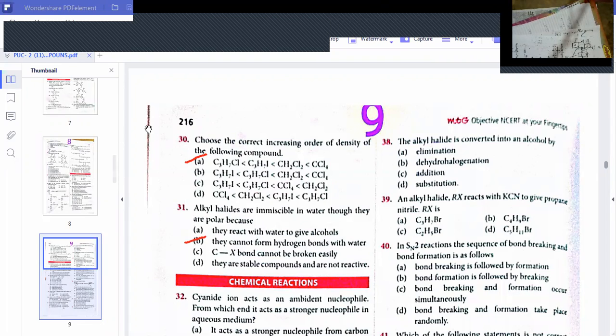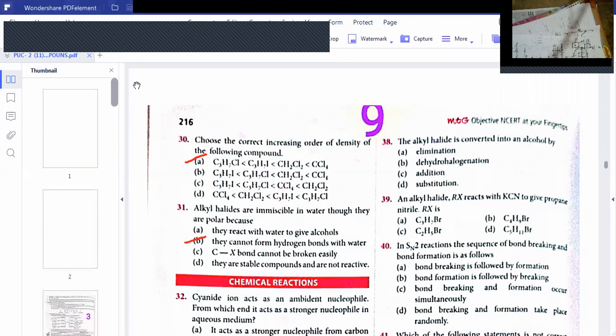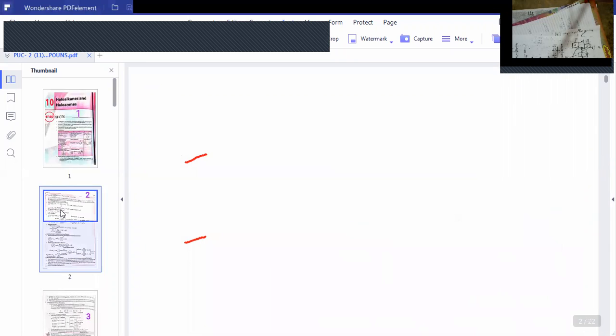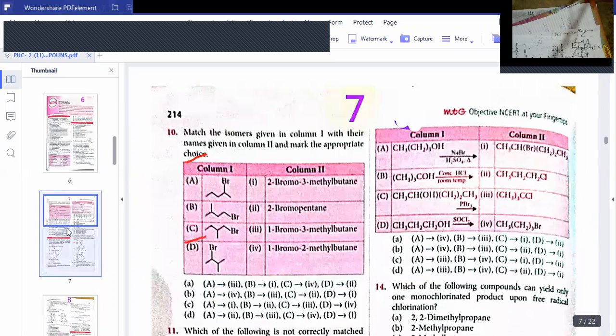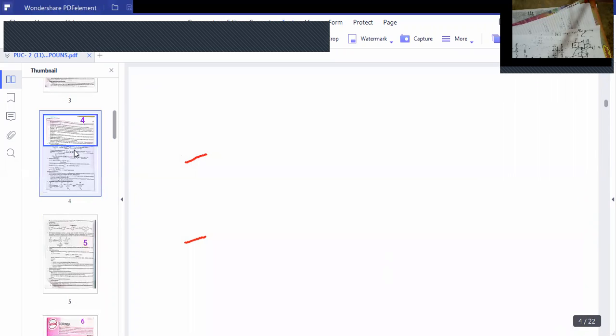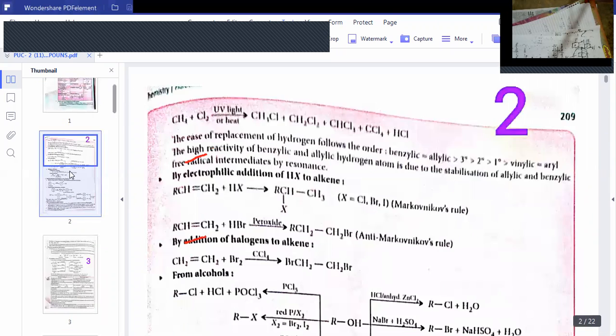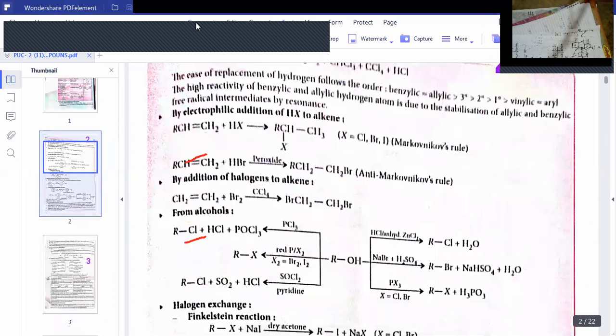Just a minute. Is it visible clearly to you?